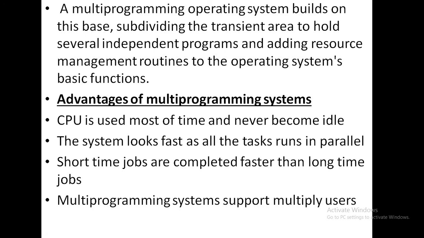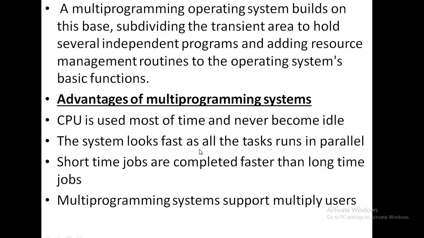So what are the advantages of multiprogramming systems? The CPU is used most of the time and never becomes idle. As we observed in the diagram, the CPU will not be idle because one after another job comes to the CPU for execution from a queue known as the ready queue.